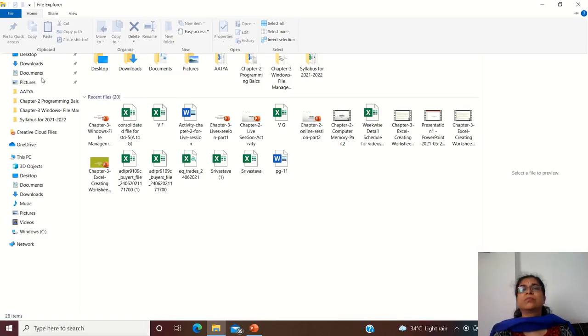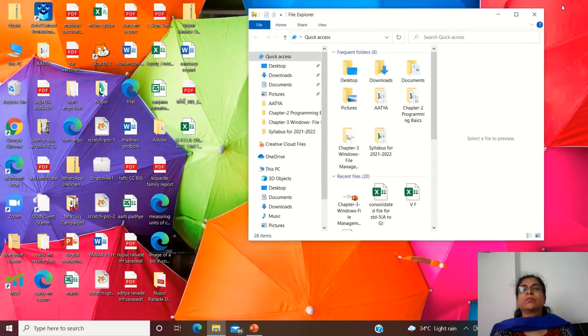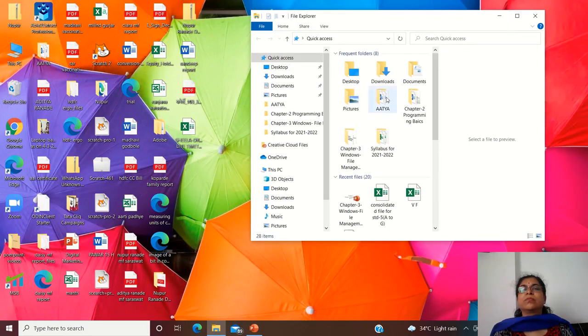Now here, this is the left pane and this is the right pane. On the left side, some documents and some folders are shown. And wherever you will see this, if I make it medium size, you can see here quick access toolbar. It means already it is in expanded form.